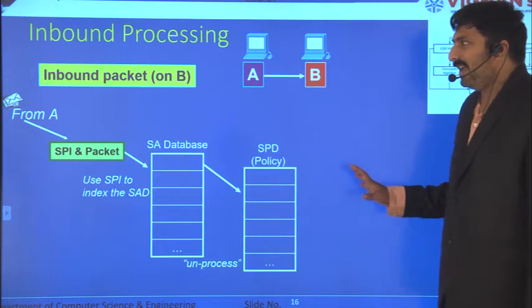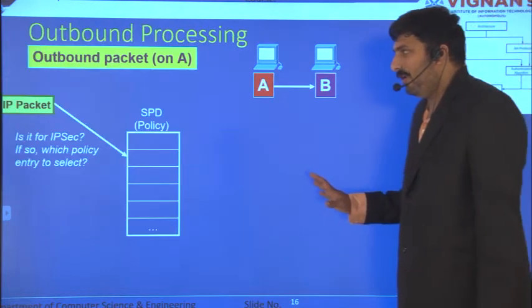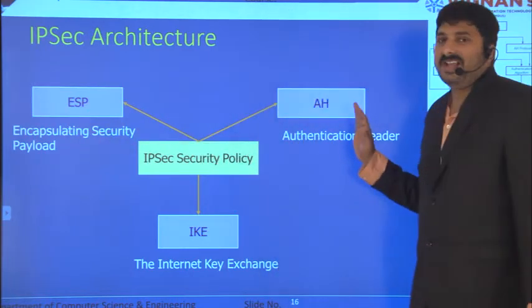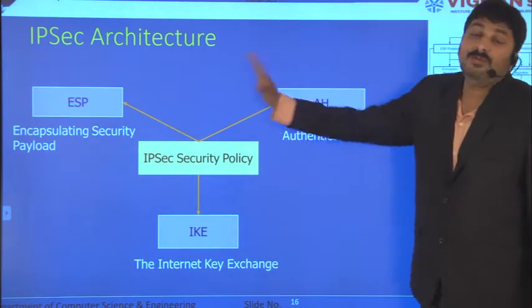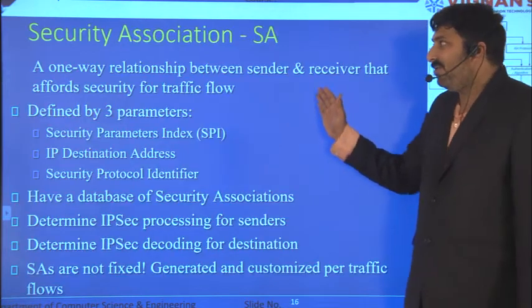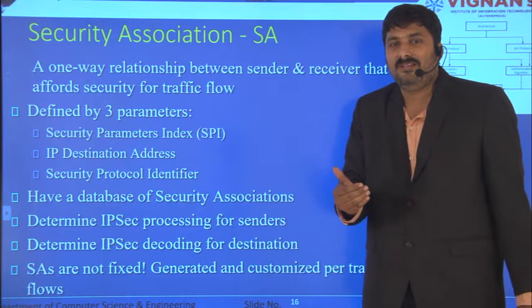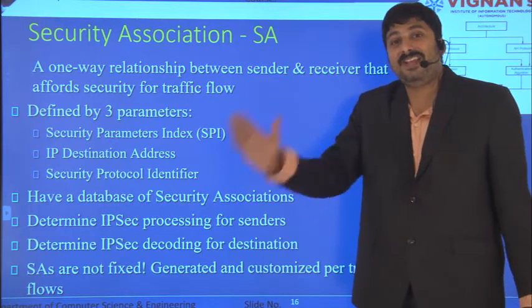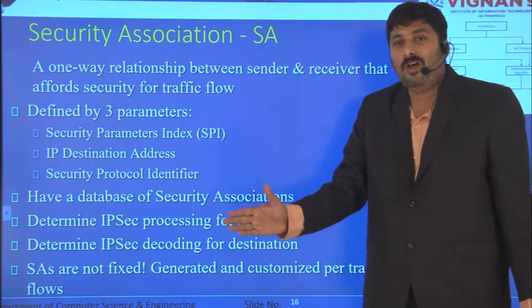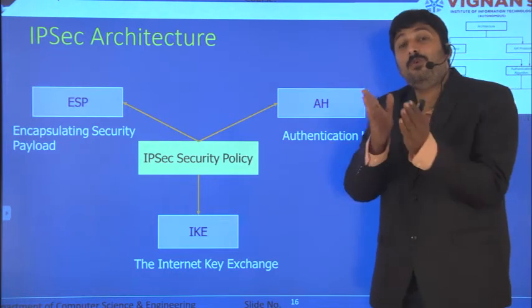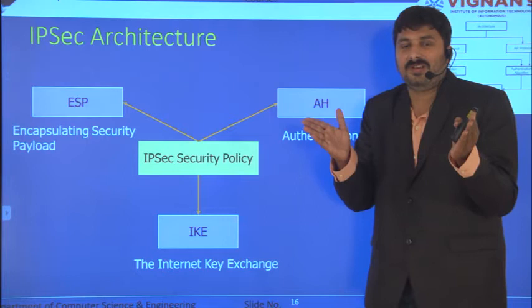Okay, so basically what you have to understand in the overall view is that there are two protocols, ESP or authentication header. A security association can use either of them. When you establish a security association, it will be either ESP or authentication header. If you want both, you can have two security associations between the computers.